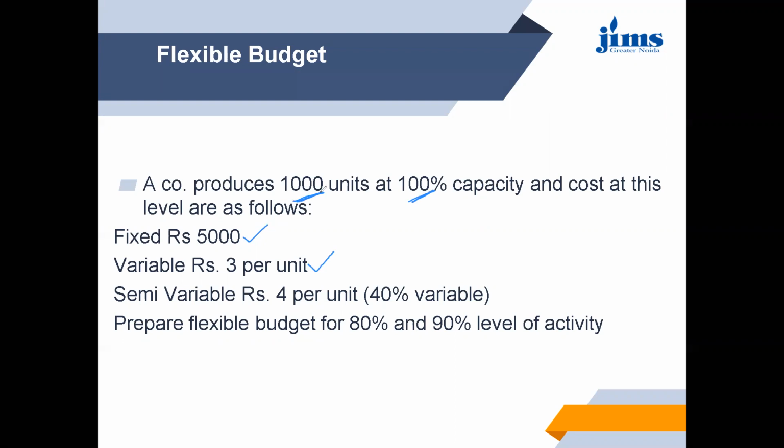And for 100% capacity, the company is producing 1,000 units. So likewise, we can calculate for 80% capacity, company is producing how many units? For 90% capacity, how many units are being produced by the company? So for 100% capacity, variable is 1,000 units into 3. So that is 3,000. Again, semi-variable is 4 per unit. So 4 per unit is further divided into 40% is variable. That means out of 4 rupees, rupees 1.6 is variable and remaining 2.4 is the fixed.